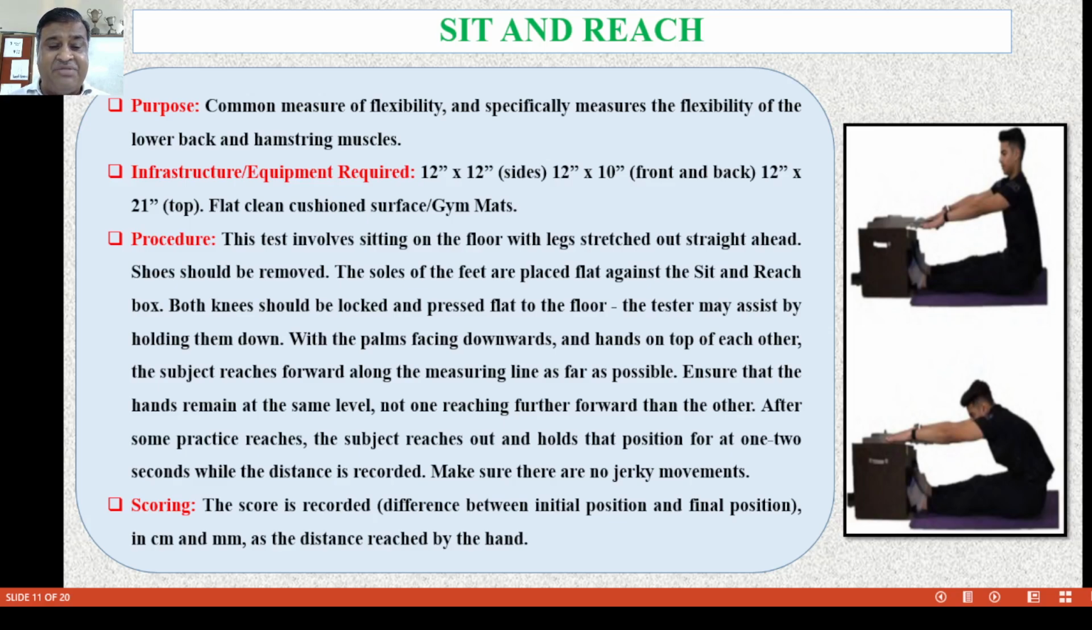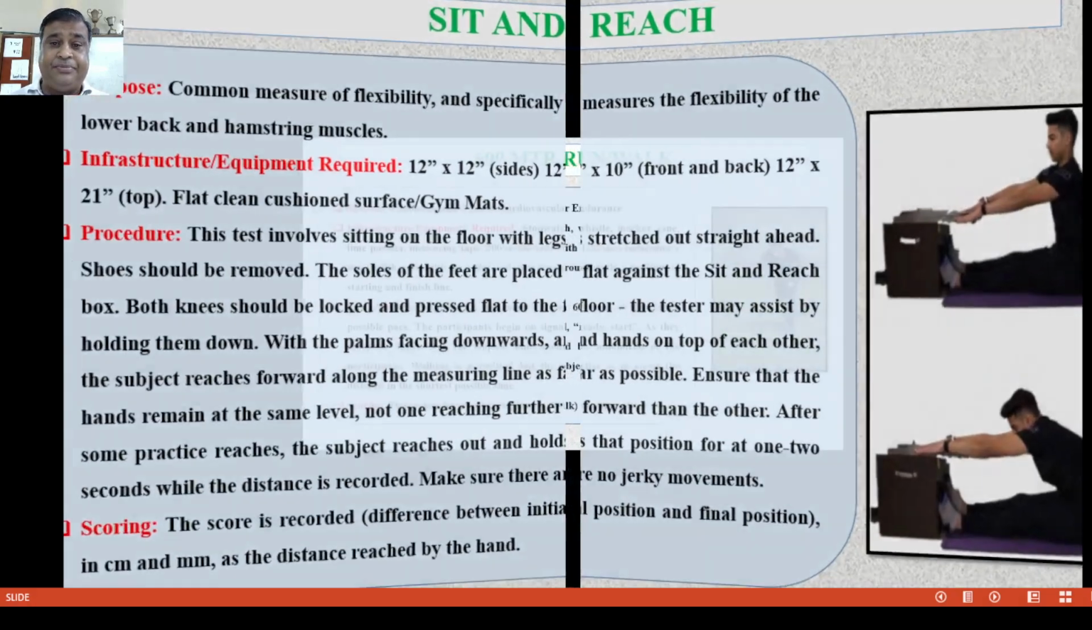After some practice reaches, the subject reaches out and holds that position for at least 1 or 2 seconds while the distance is recorded. Make sure there are no jerking movements. Now the scoring: the score recorded is the difference between the initial position and the final position. That can be recorded in centimeters or meters as the distance reached by the hands.